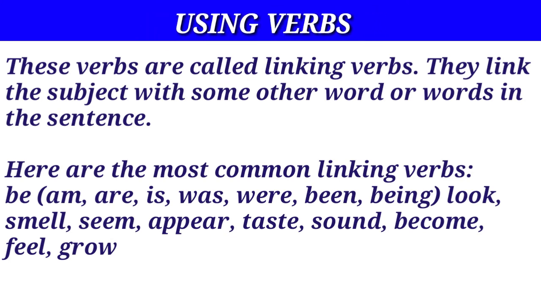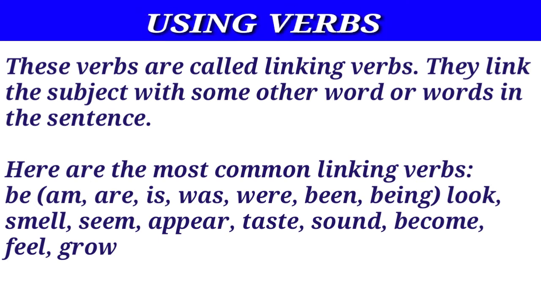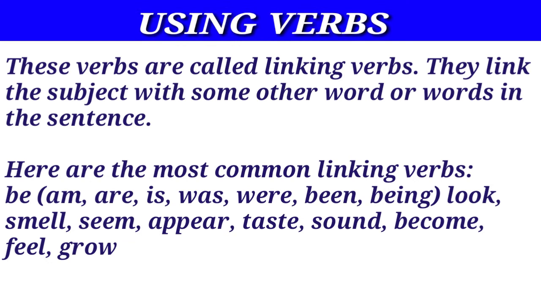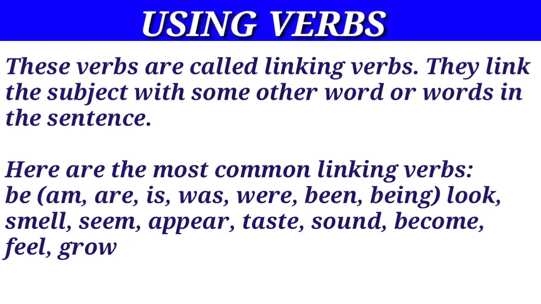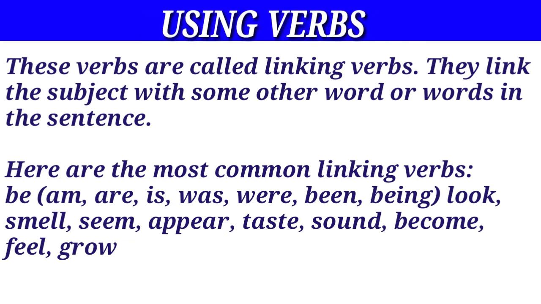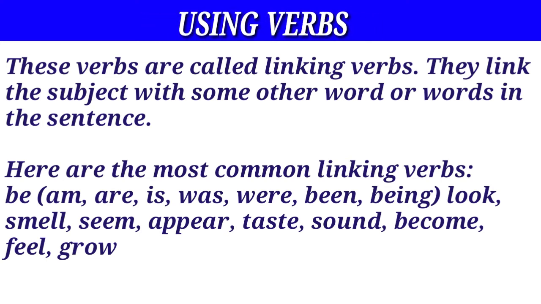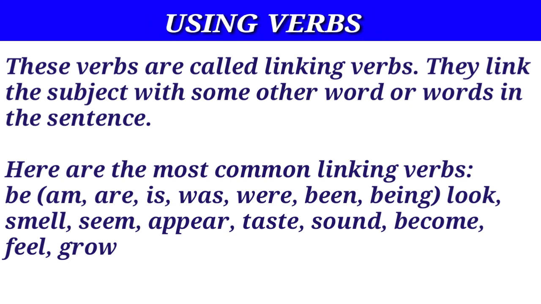These verbs are called linking. Why? They link the subject with some other word or words in the sentence. Here are the most common linking verbs. We have the verb to be, and its forms are am, are, is, was, were, been, and being. Then verbs like look, smell, seem, appear, taste, sound, become, feel, grow are all linking verbs.